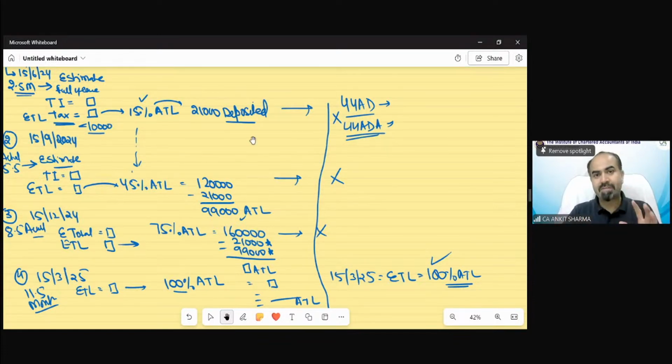So this was the advance tax concept. Now when we go through the provision, you will understand the concept, why we are reading these estimated tax words, what is the concept of advance tax liability, what are these dates, etc. So that's why I've explained to you the summary of the advance tax liability concept. So now let's read the provision.